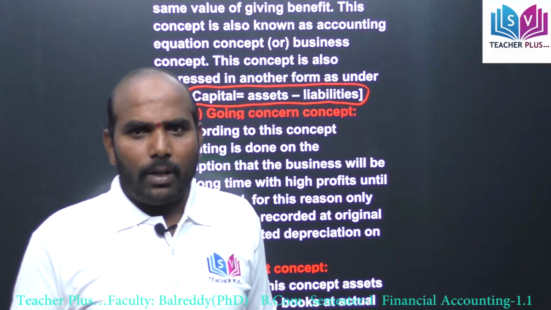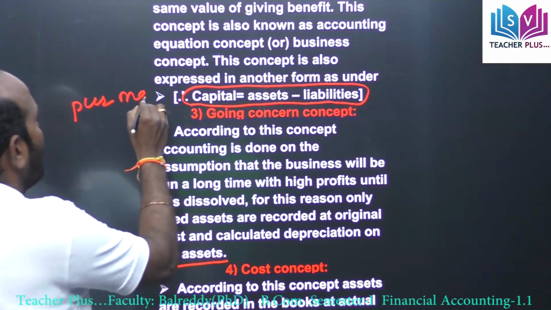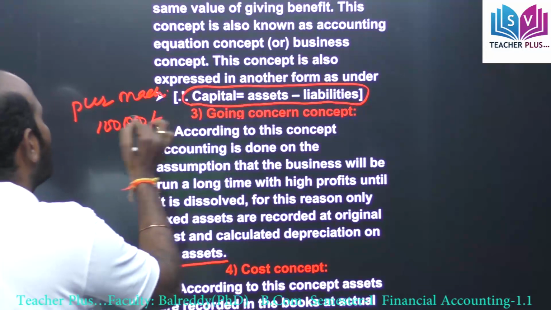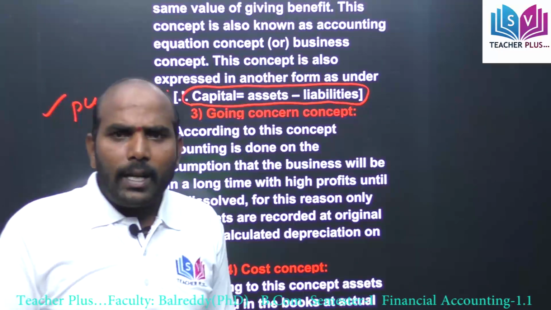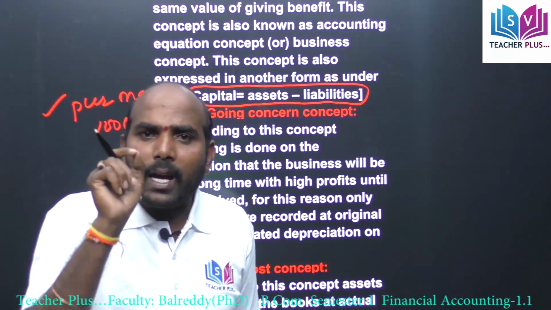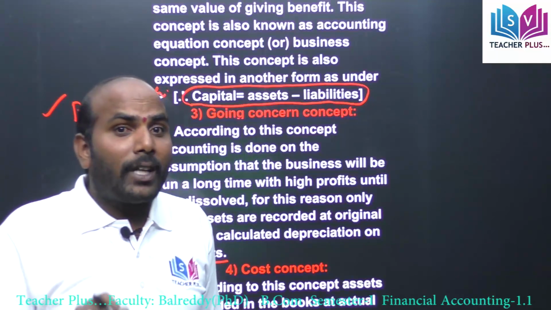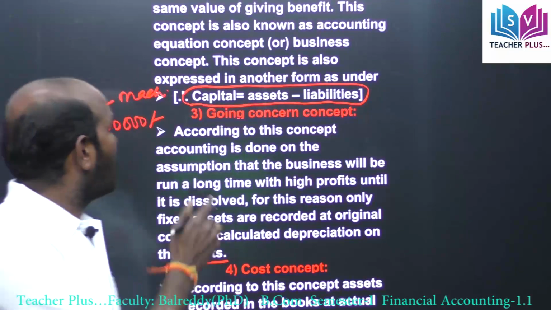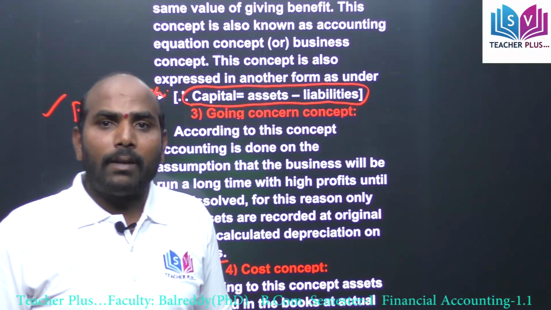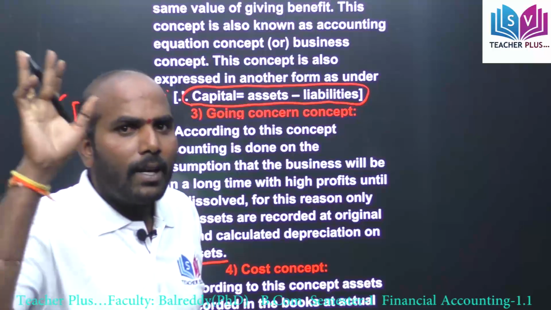For example, purchase of machinery. When we purchase the machinery, the cost is 1 lakh. The machinery was purchased yesterday. Today's market price is 1,50,000, but we record only 1 lakh. Or today's market value is 50,000, but we record only 1 lakh. That is, we do not record the market price, we only record the cost price of the asset.